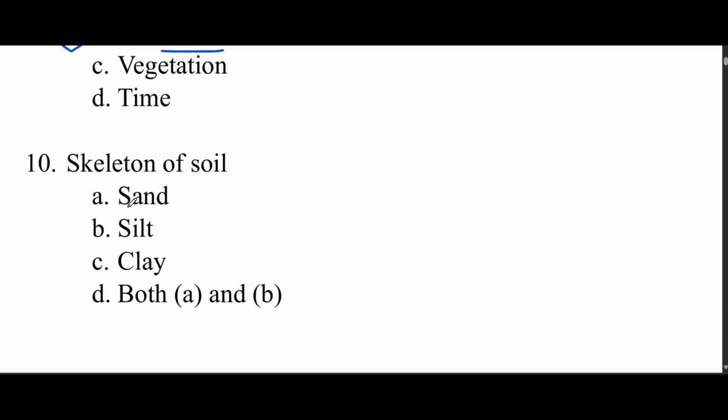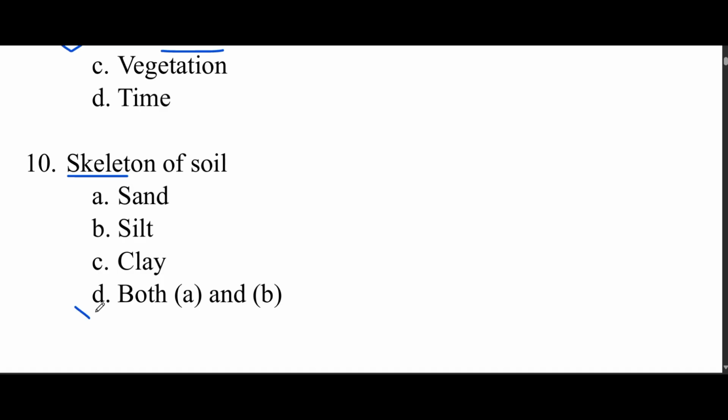Skeleton of soil. Option A sand, option B silt, option C clay, option D both A and B. Skeleton of soil, which is that? Is option A correct? No. Is it option A or option B or option C? It is option A and also option B. Sand and silt are known as the skeleton of soil.